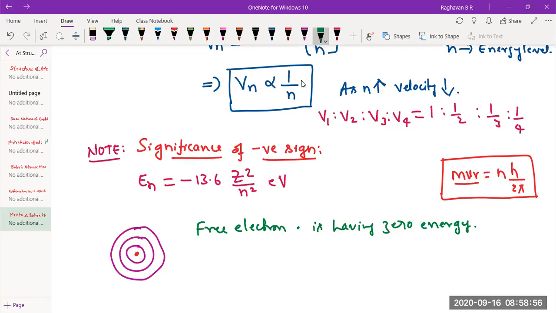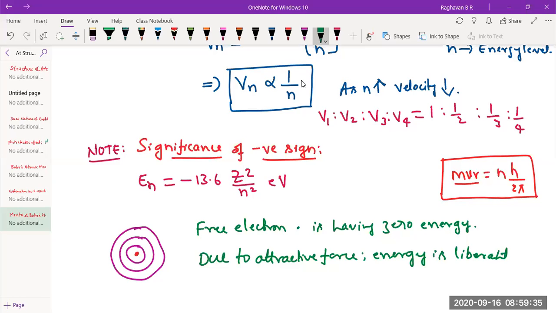When you start accommodating electron into various energy levels, nucleus is positive, electron is negative, and there will be electrostatic force of attraction between the nucleus and the electron. Due to attractive force, energy is always liberated. And if there is some repulsive force, energy will be absorbed or energy increases.